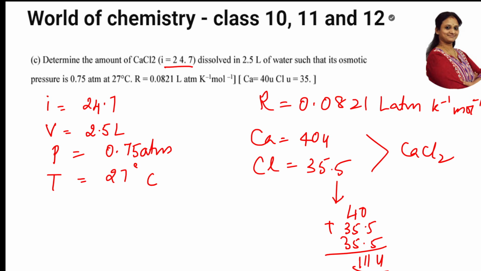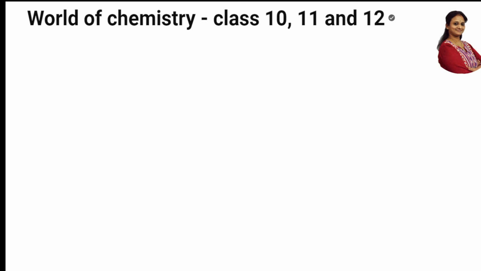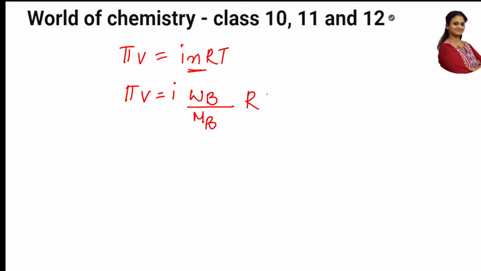Now, what did they ask me? Determine the amount. Let's go back to the question. Now, what is the formula? The formula is πV is equal to inRT. Let me expand this part. πV is equal to i times n, where n is the number of moles of the solute, because it is a colligative property, so n is WB by MB, into RT.